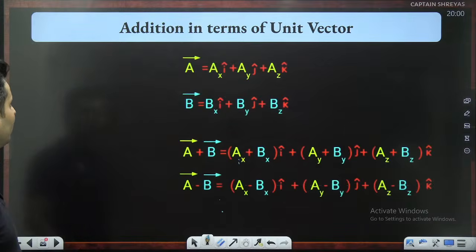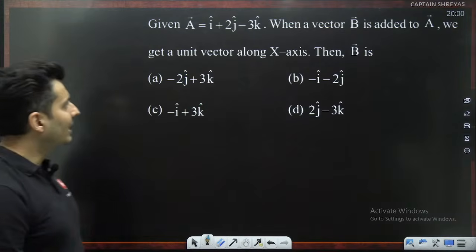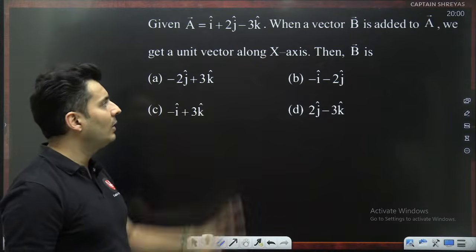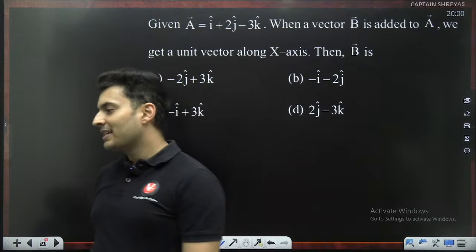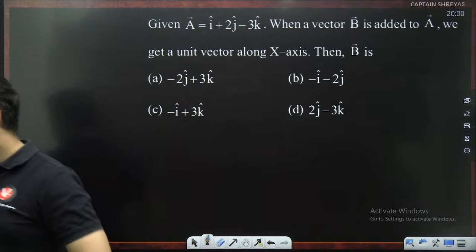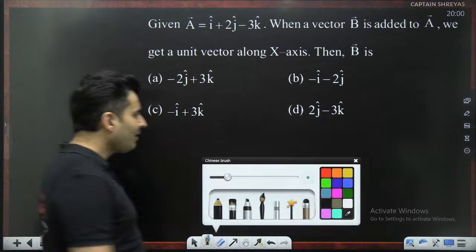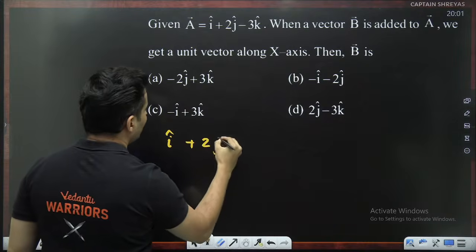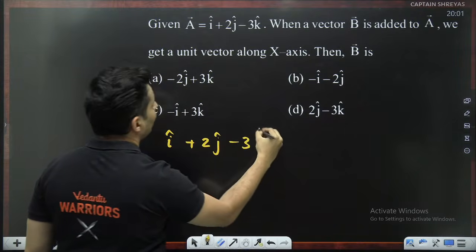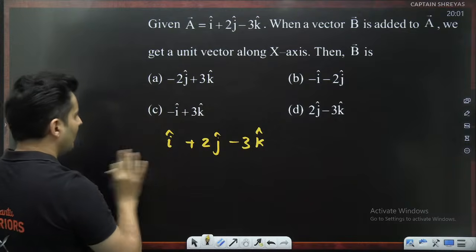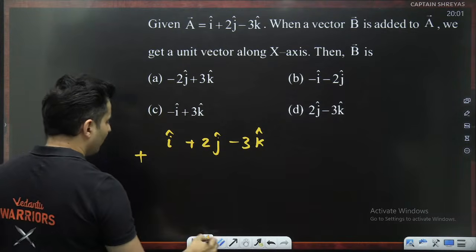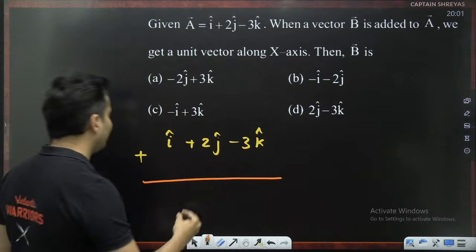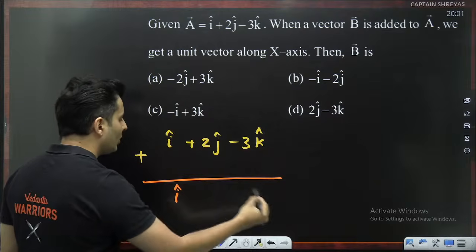I think we can solve some more questions. Given a vector, if another vector is added to it, we get a unit vector along x. Then what is the value of b? Very simple. Think about how to solve this particular question. We have a vector which is given as I cap plus 2j cap minus 3k cap. We have to add another vector. I do not know what it is, but what I get is a resultant, and that resultant is a unit vector along the x-axis. So other components are 0.